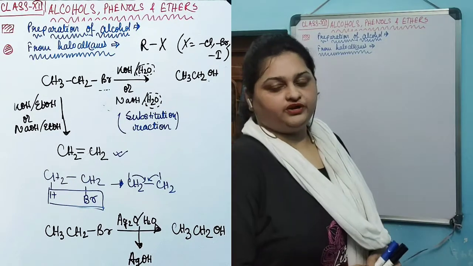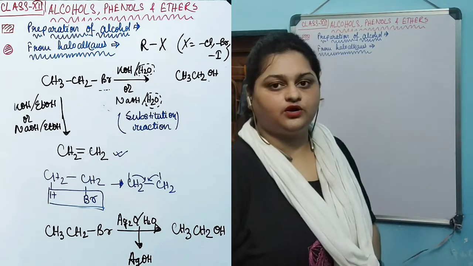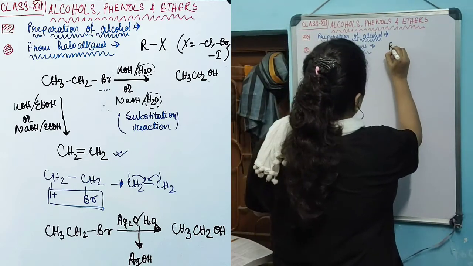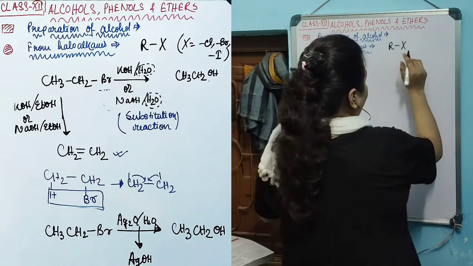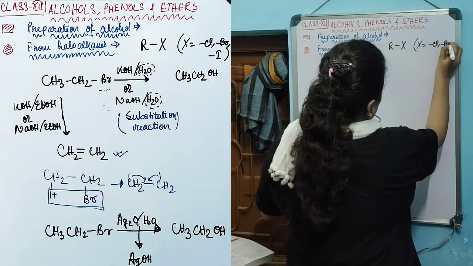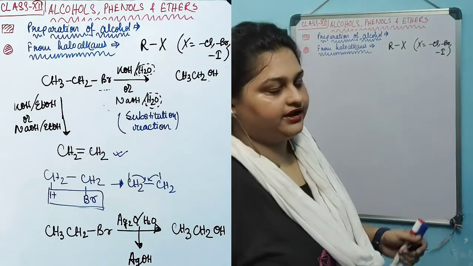Alcohols can be prepared by many chemical reactions. The first one that we will be studying is from haloalkanes. Haloalkanes are organic compounds in which an alkyl group is attached with a halogen. Halogen can be chlorine, bromine, iodine, and this R is an alkyl group.